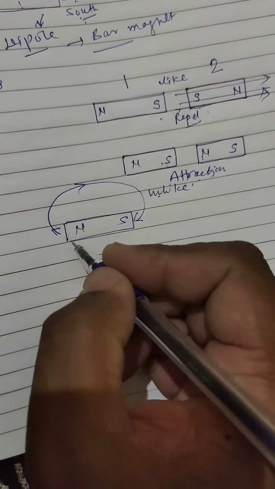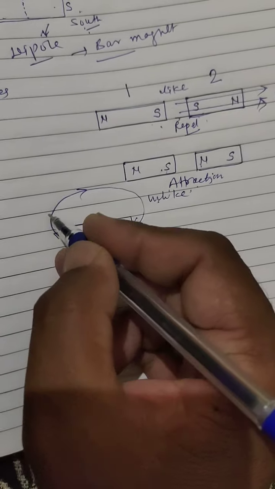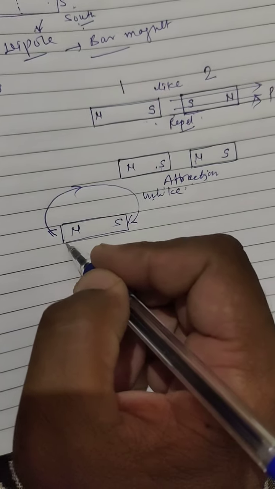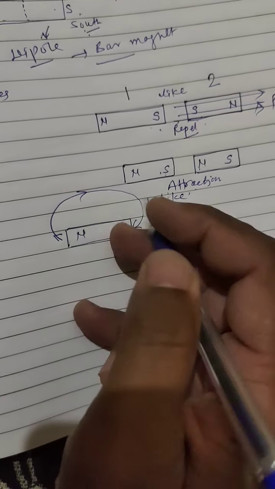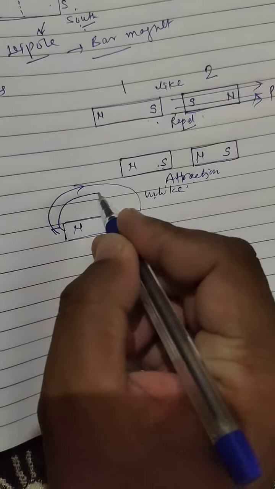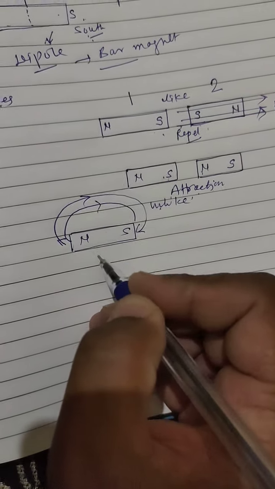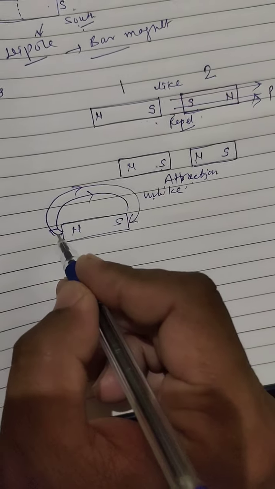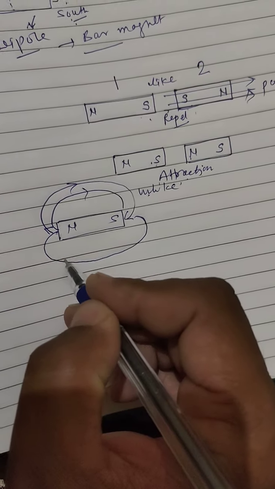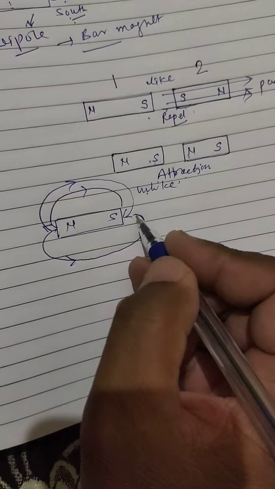So this is the direction of the magnetic lines of forces from north to south, in the outer direction, external to the magnet.